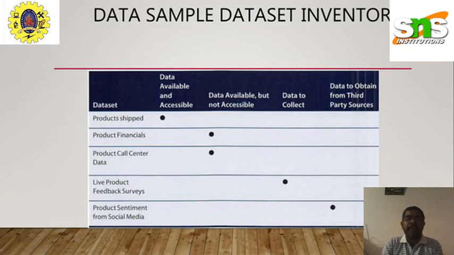But in the data set we have 5 varieties of parameters. Take an example: there is one company and they have a distributor. The distributor has to supply its goods or articles to the sellers or shop owners. So in the data set we are classifying with 5 categories. The first one is talking about the products shipped. The distributor is shipping his products to the sellers, and here the point is that the data is available and accessible. The data that is available and accessible is with the distributor alone.